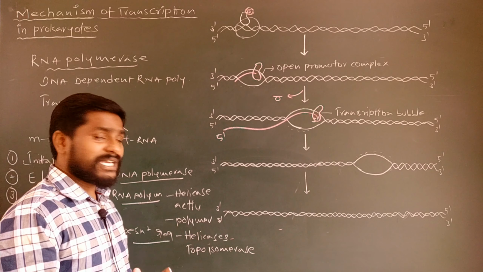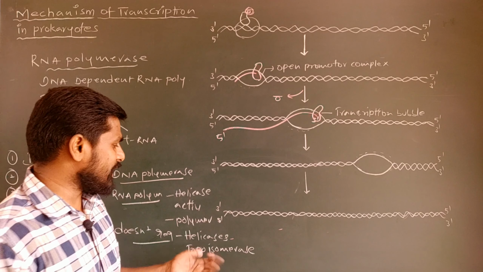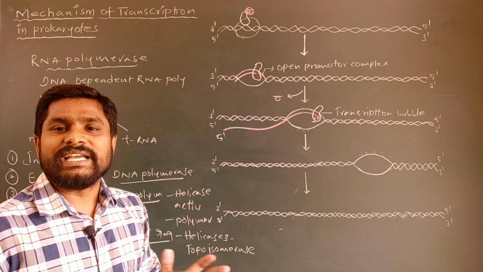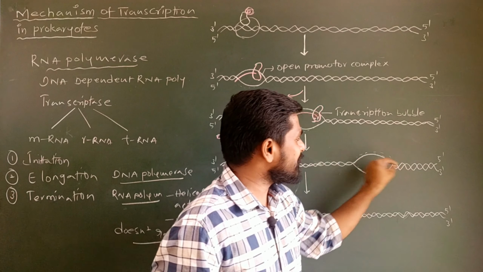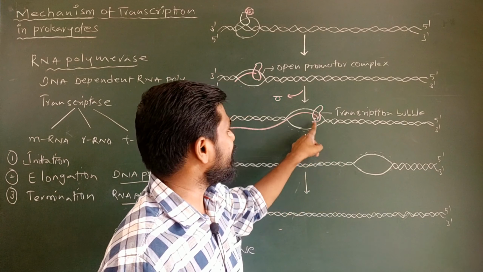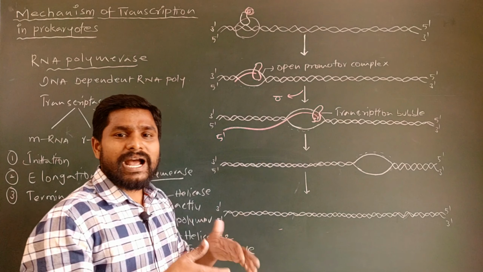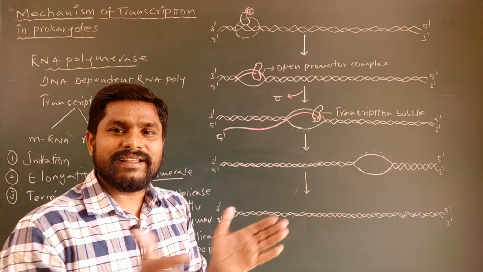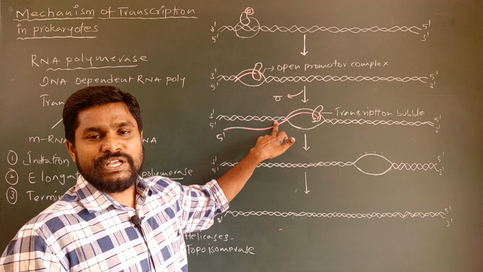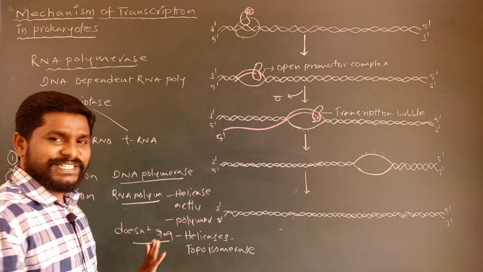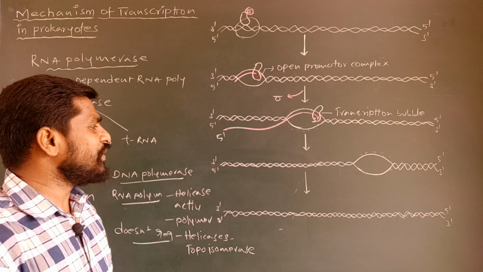Helicases unwind the DNA molecule. Topoisomerases relieve the tension and stress created on the DNA molecule in front of helicases. Because the RNA polymerase itself is unwinding the DNA molecule for polymerization in one direction, on the other side the DNA strands which were unwound again rewind with each other according to the principle of complementarity. So the transcription process doesn't require any helicases and topoisomerases.